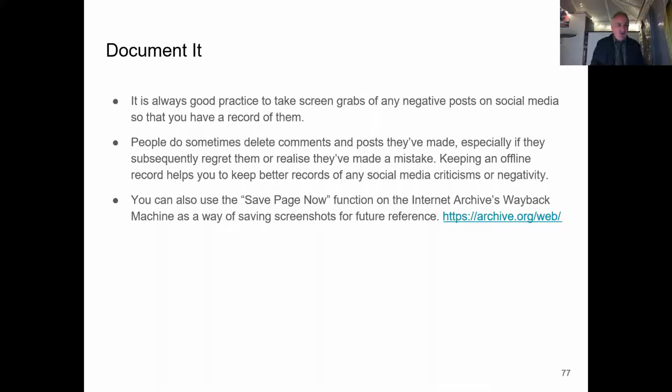You can also use things like the Save Page Now function on the Internet Archive's Wayback Machine, which is a fantastic way of saving screenshots for future reference. But again, you're putting it out there, you're saving something. You may not wish to do that using that tool.